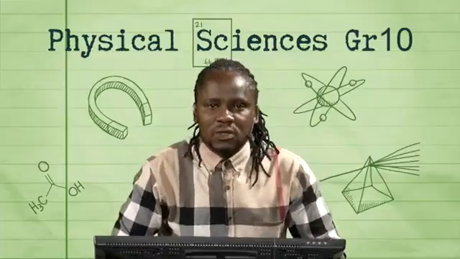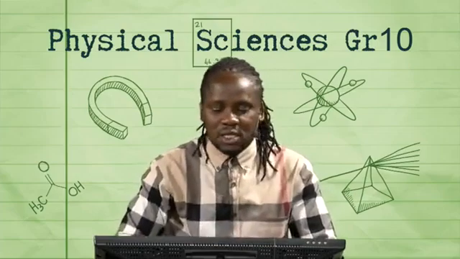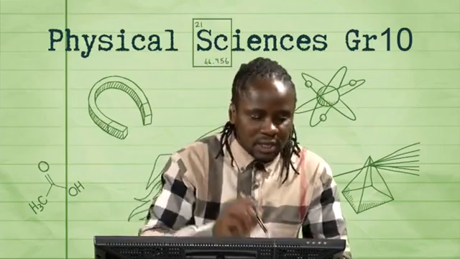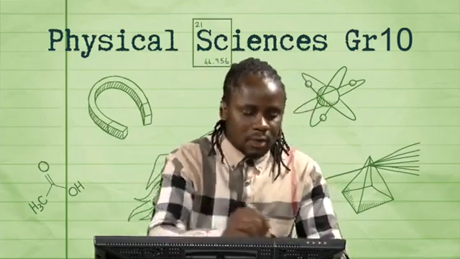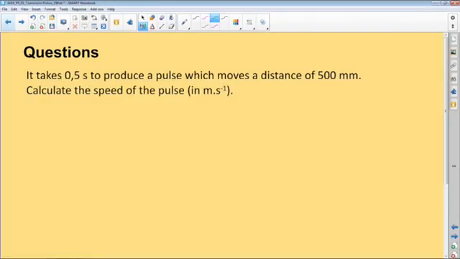I want us to look at the last question, which is based on the speed of a pulse. Remember, a pulse is generated in a medium, and it moves a particular distance in the medium. If I can draw your attention to the screen, it says it takes 0.5 seconds to produce a pulse which moves a distance of 500 millimeters. Now calculate the speed, how fast the pulse is moving. Our units of speed that we shall use are meters per second.